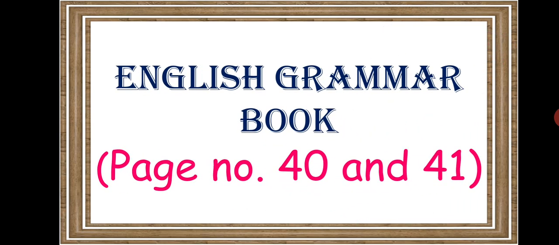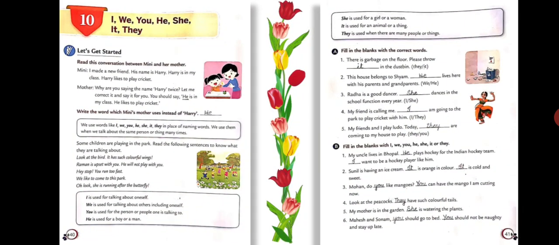So it is from your English grammar book, page number 40 and 41. Page number 40 is just an introduction to subject pronouns, which we have already discussed. So just look at page number 41. We'll continue from there. Let's start with part A. Fill in the blanks with the correct words. Children, a few sentences are given along with 2 options. You have to choose the correct option that goes with the sentence.